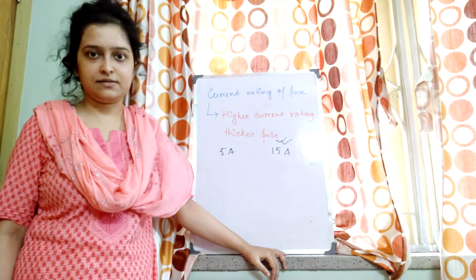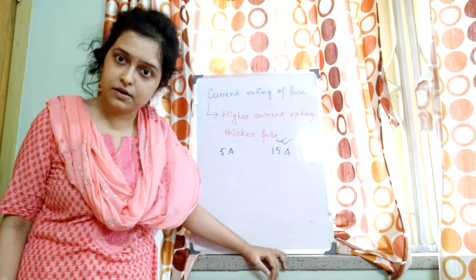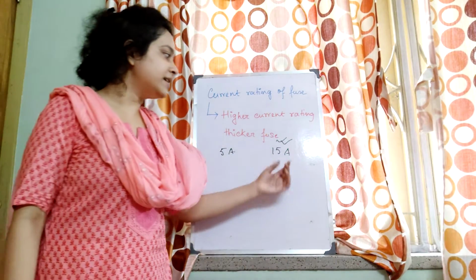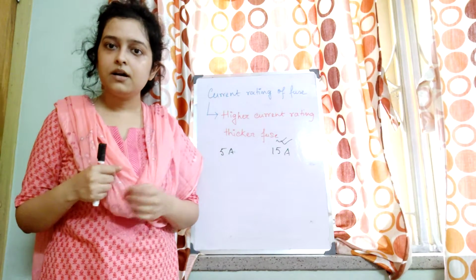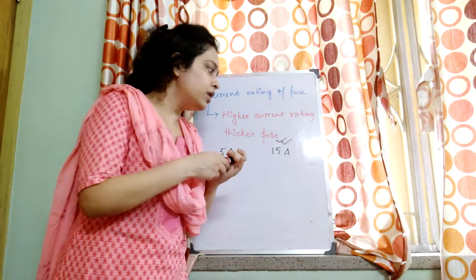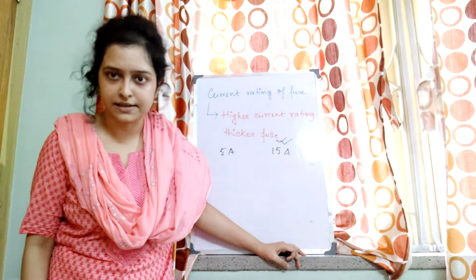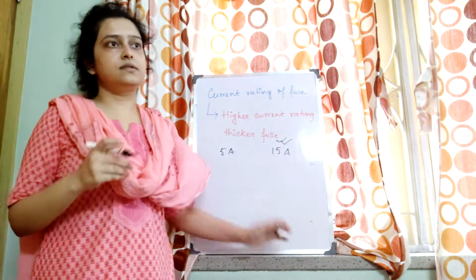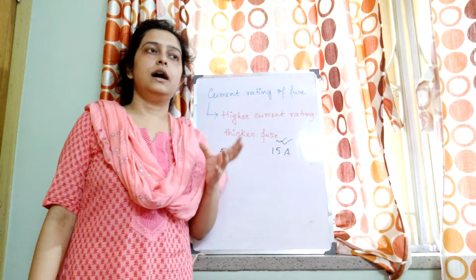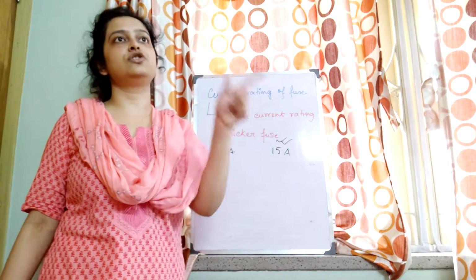For them we need a higher rating fuse. For example, if they are consuming 15 ampere current, we will need a thick 15 ampere fuse. Suppose you have an appliance which consumes 15 ampere, and another appliance which consumes 5 ampere.